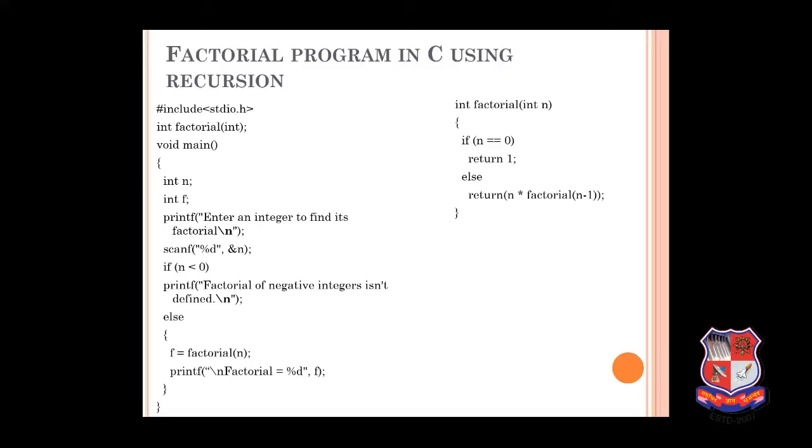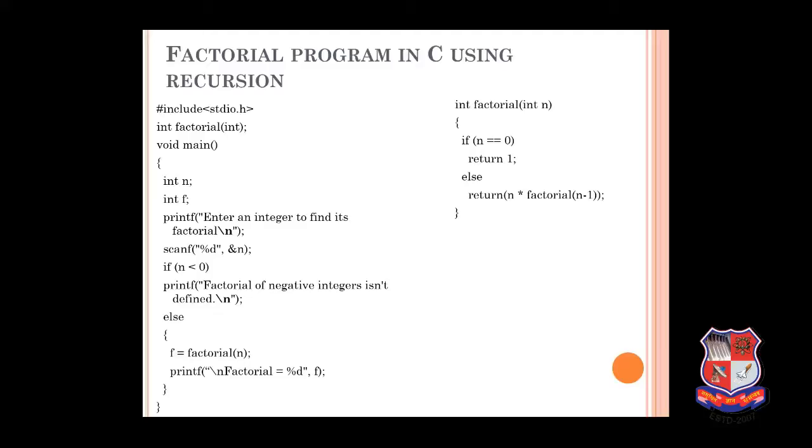For example, if my n's value is 5 and I want to find the factorial of 5, the first condition, if n is equal to 0, is false here, as my number is 5. It will go to else and return 5, as n is 5, into the function called with n minus 1, which is 4. Now n's value will be 4.